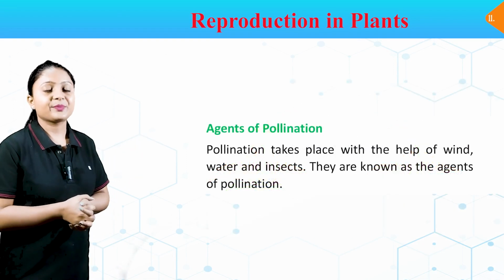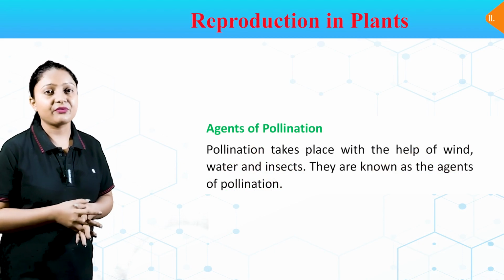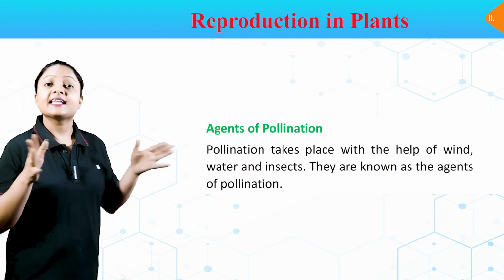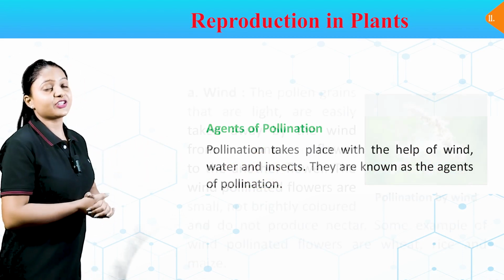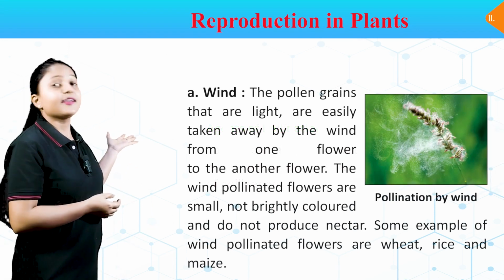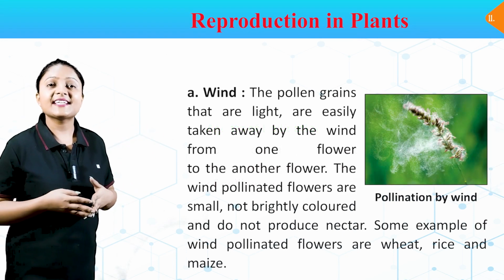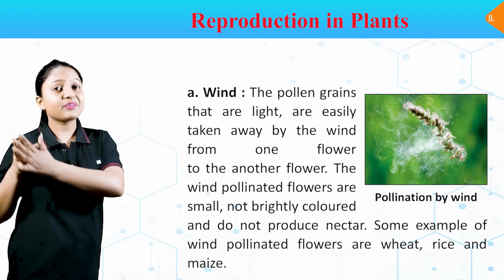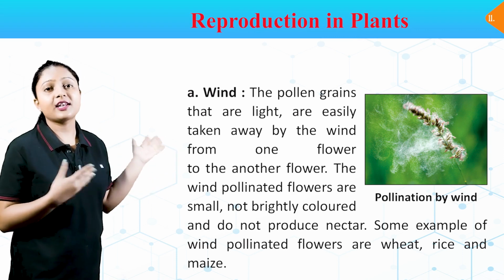Agents of pollination. Pollination takes place with the help of wind, water, and insects. They are known as the agents of pollination. First, A. Wind. The pollen grains that are light are easily taken away by the wind from one flower to another flower.